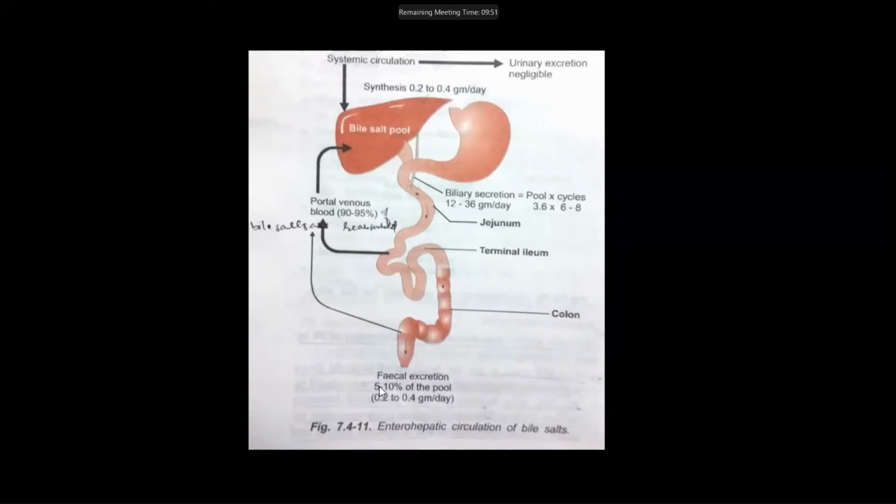And 5 to 10%, that is 0.2 to 0.4 gram of bile salts, is excreted in the feces. This amount is again synthesized by the liver. In this way, bile salts will go on circulating until all the fats get reabsorbed.